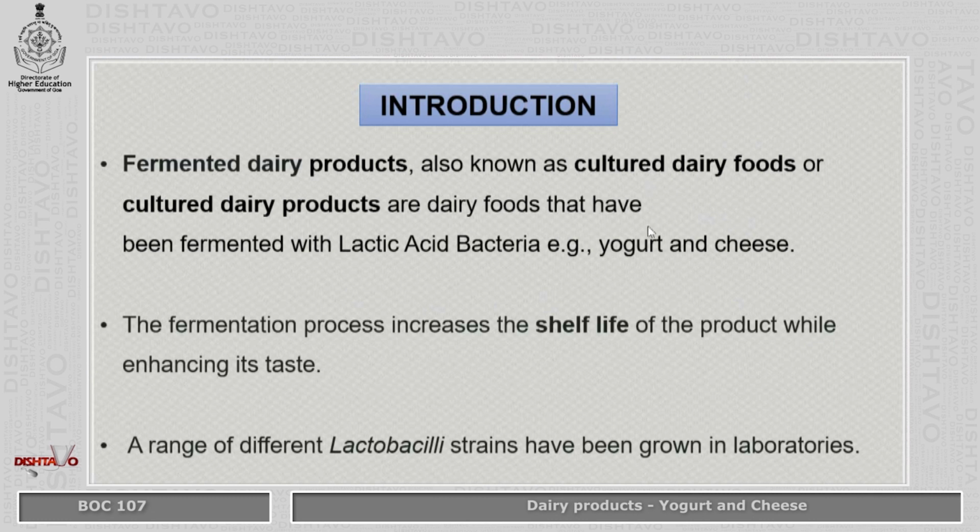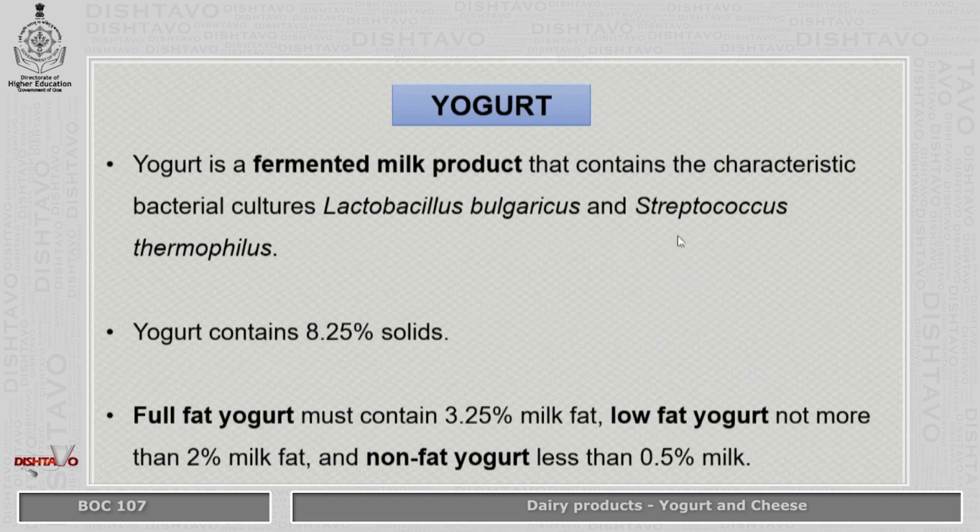Coming to the introduction. Fermented dairy products, as you all know, are also known as cultured dairy food or cultured dairy products. These are basically produced by fermentation with lactic acid bacteria. In this module, we are going to see yogurt and cheese, but there are many more dairy products that can be found in the markets today. The fermentation process increases the shelf life of the product while enhancing its taste. This is done by the bacteria that have been incorporated in these products. Now, a range of different lactobacilli strains have been grown in laboratories.